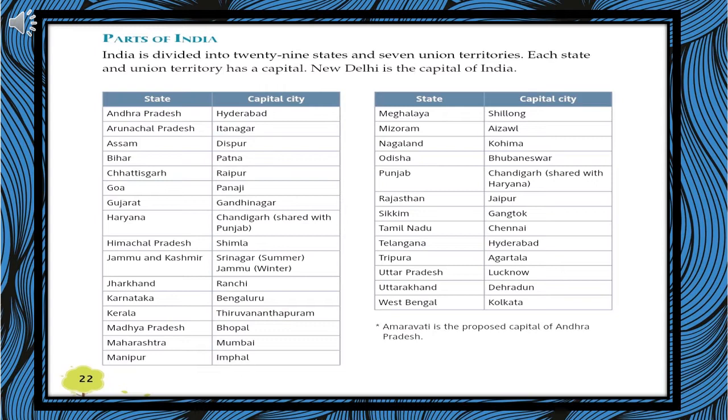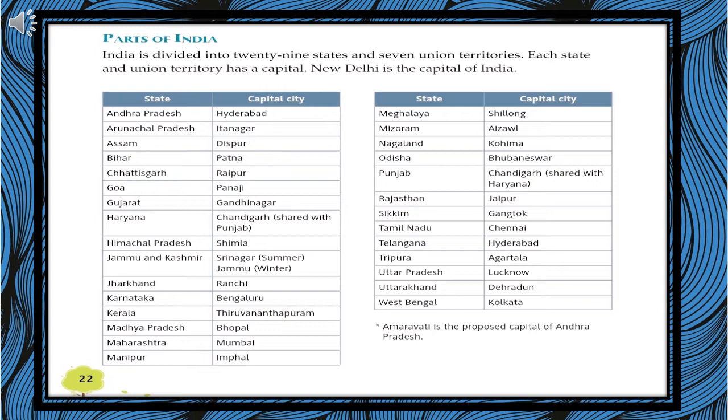Himachal Pradesh, Shimla. Jharkhand, Ranchi. Karnataka, Bengaluru. Kerala, Thiruvananthapuram. Madhya Pradesh, Bhopal. Maharashtra, Mumbai. Manipur, Imphal. Meghalaya, Shillong. Mizoram, Aizawl.